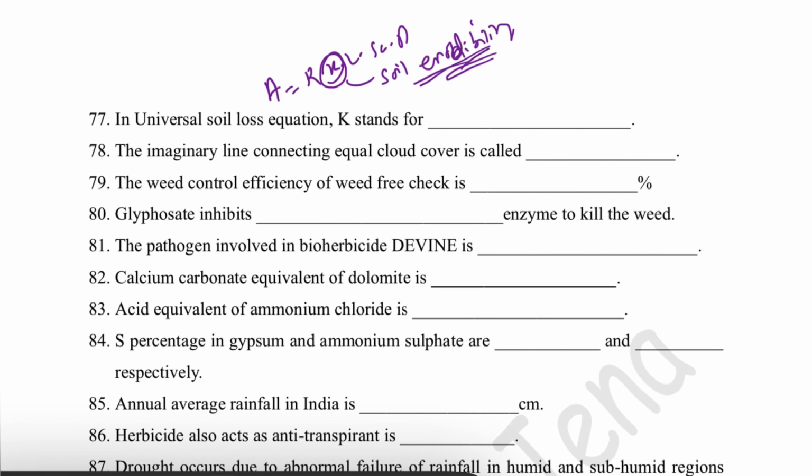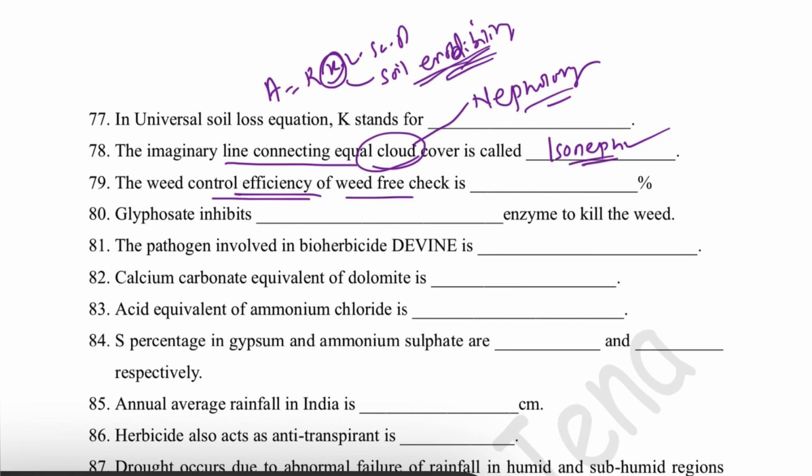The imaginary line connecting equal cloud cover is called isoneph. Study of cloud is known as nephology. Study of cloud is called nephology, and the line connecting equal cloud cover is called isoneph. The weed control efficiency of weed free check is 100%.